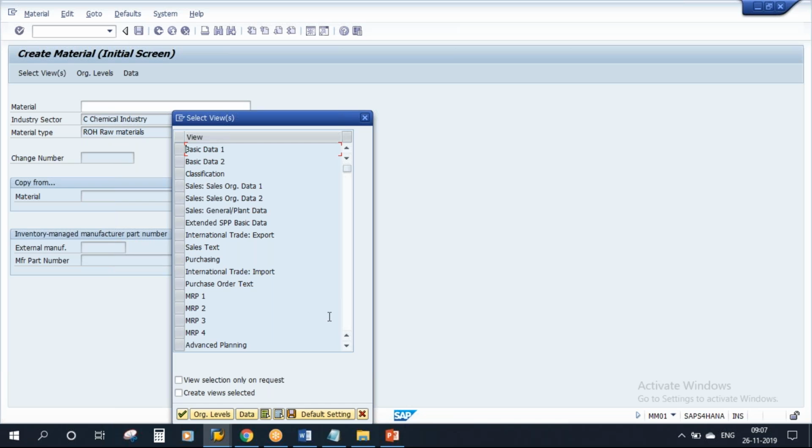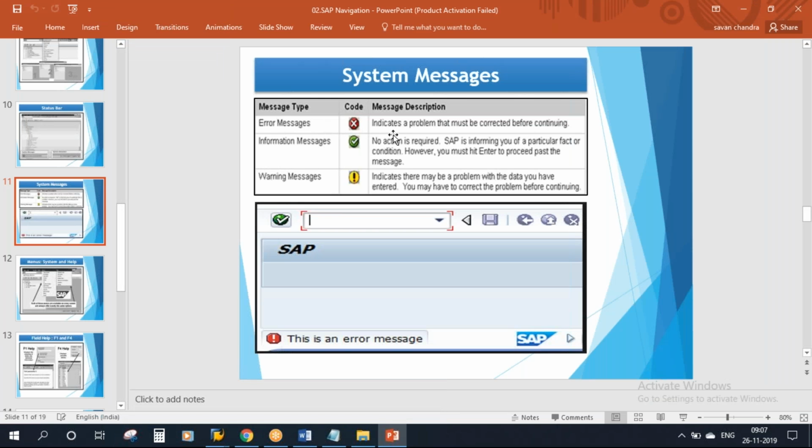Okay, now I can go further. So that is the error message. Now the next one is the information message. Information message means no action is required.